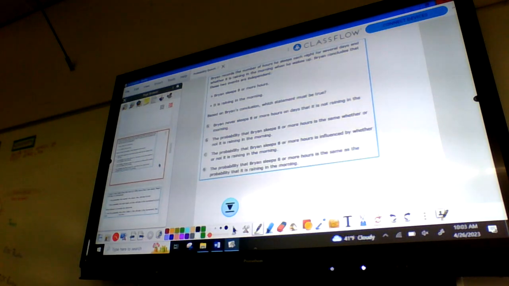Brian records the number of hours he sleeps each night for several days, and whether it's raining in the morning when he wakes up. Brian concludes that the two events are independent, that he sleeps 8 hours or more, and it is raining in the morning. Based on Brian's conclusion that it's an independent event, which statement has to be true?